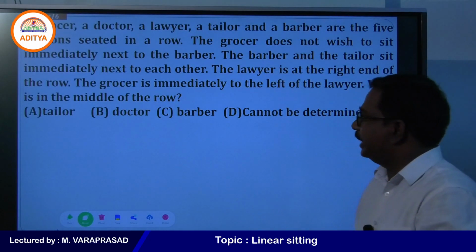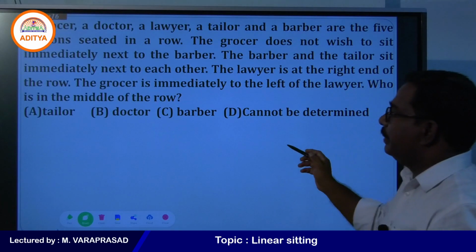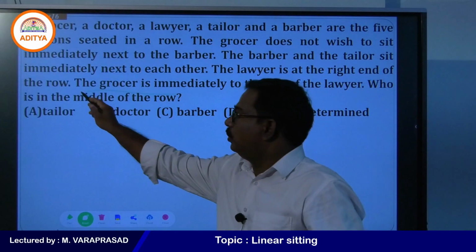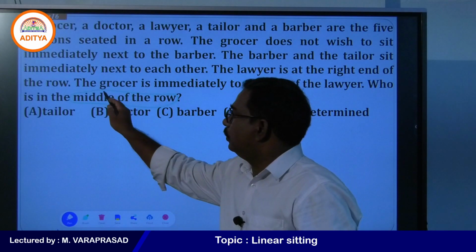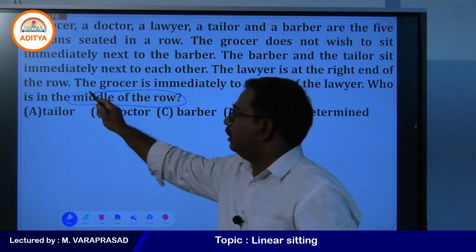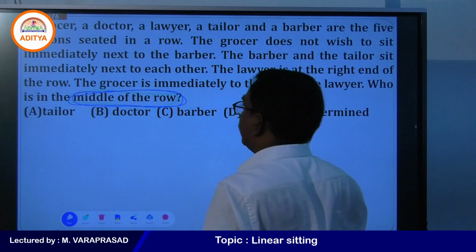What is the question they are asking? The grocer is immediately to the left of the lawyer. Who is the middle of the row? They are asking, who is the middle of the row?